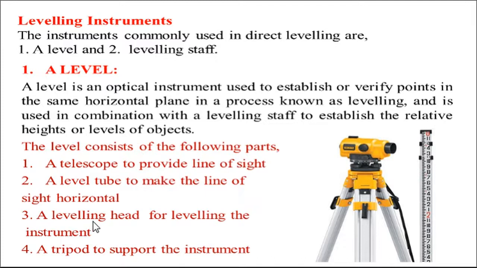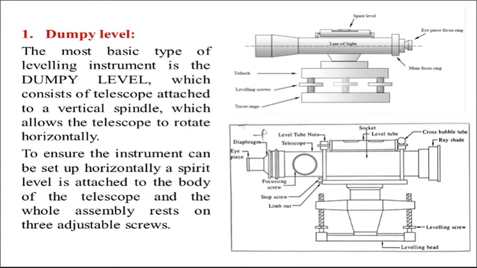Then the leveling head. This part of the instrument is called the leveling head, and these foot screws are used for leveling the instrument. And the last one, the tripod. This is known as the tripod stand. On this tripod stand we can fix the instrument, or the tripod stand gives support to this particular instrument.